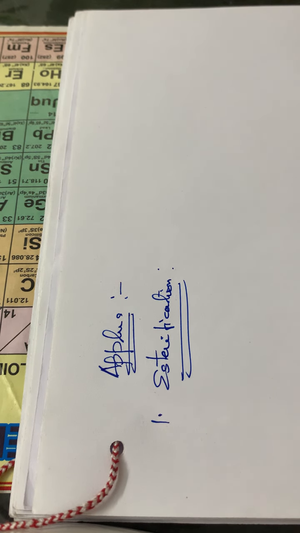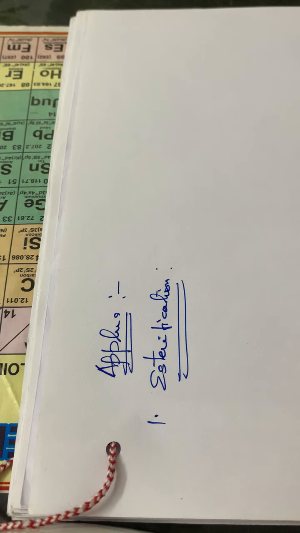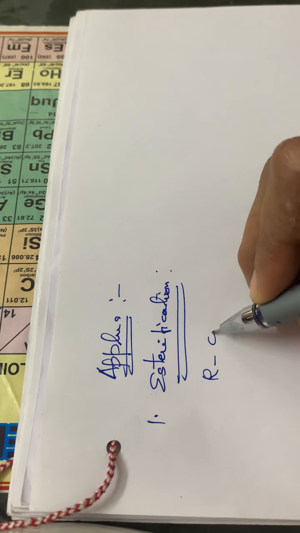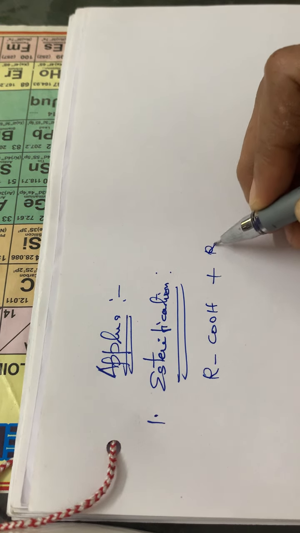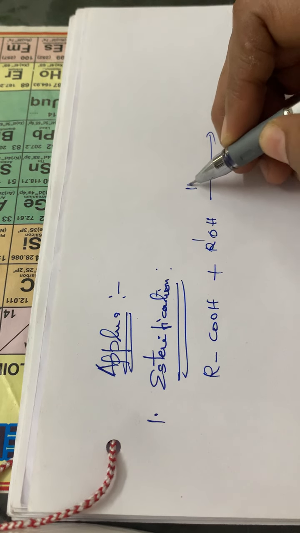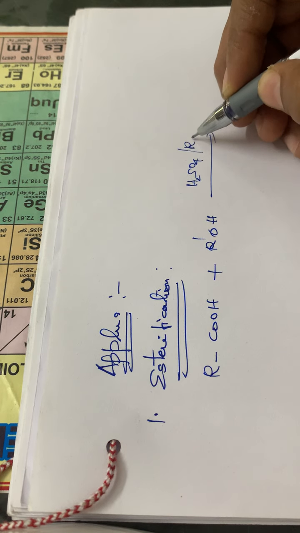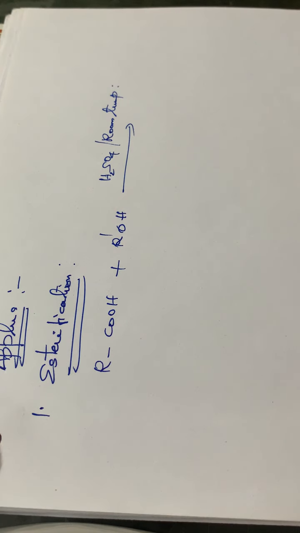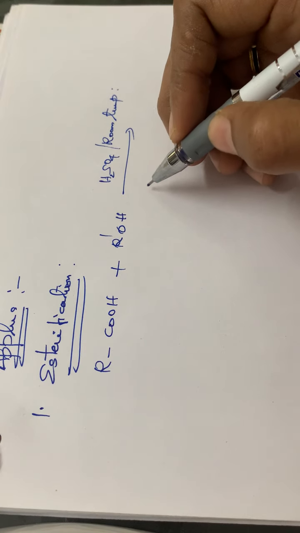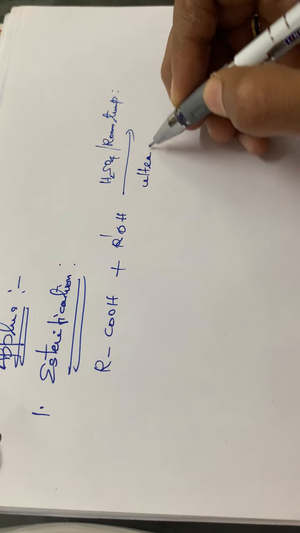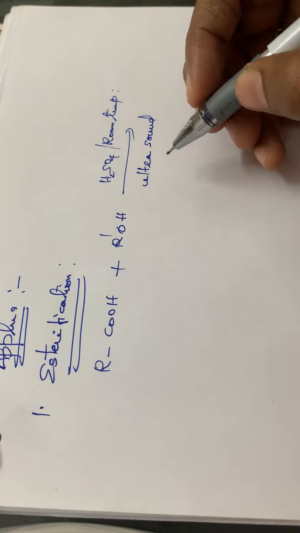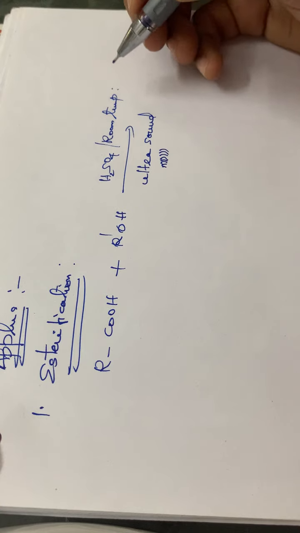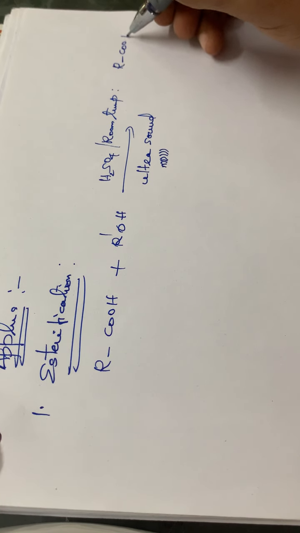Here we are using ultrasonic sound, in a simple reaction RCOOH plus R-OH in the presence of sulfuric acid at room temperature, and ultrasound. It is given in your textbook like this. The product will be an ester, RCOOR.